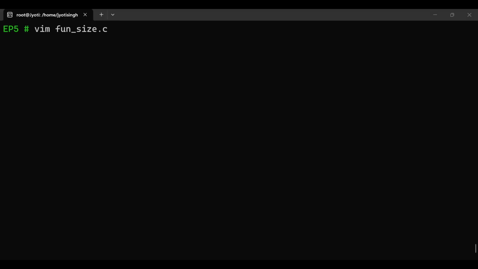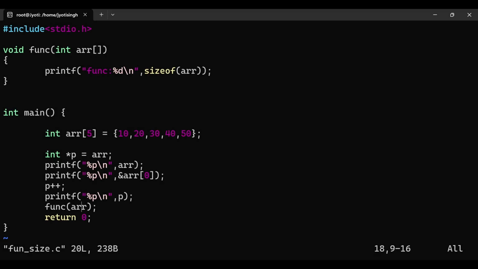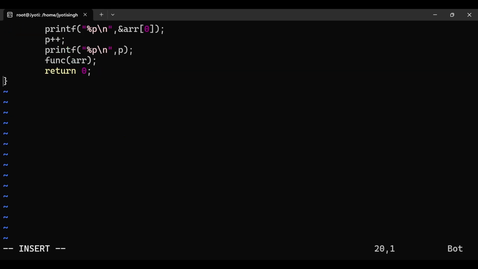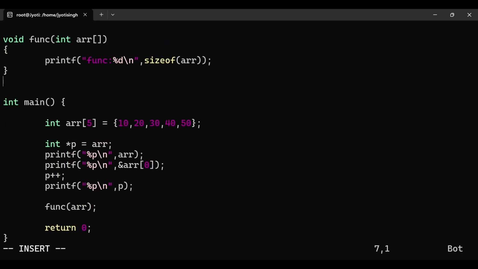Let me show you an example of the same in the terminal. This is a small example where we have an integer array of 5 elements. We just printed the first address, and we call a function, and as a parameter we send the array.